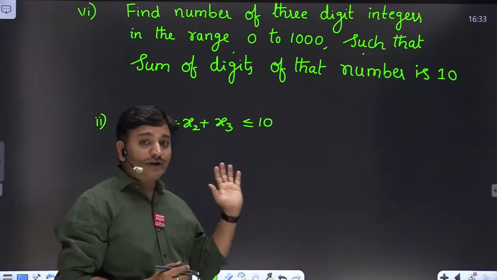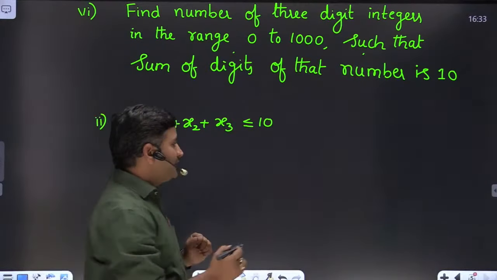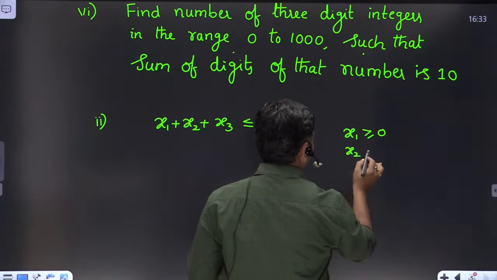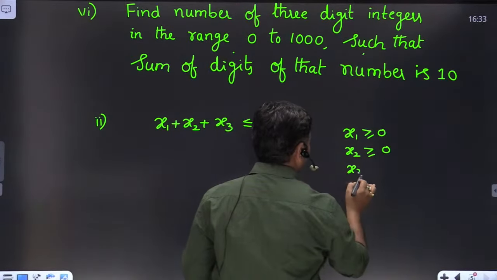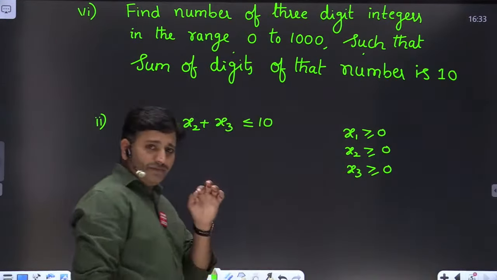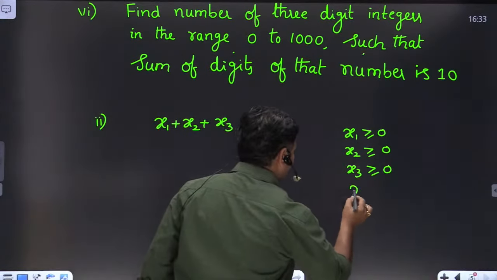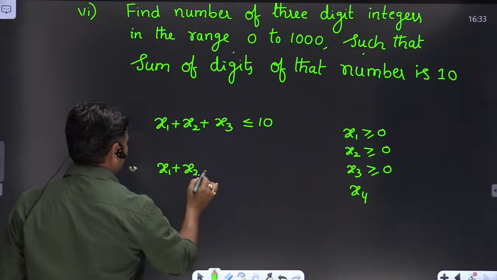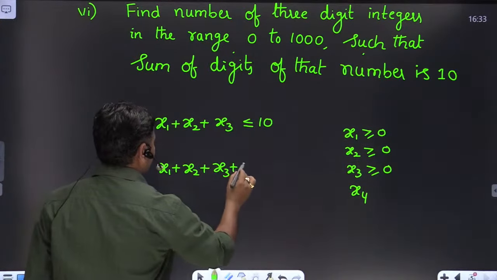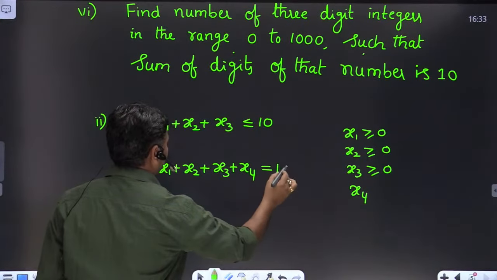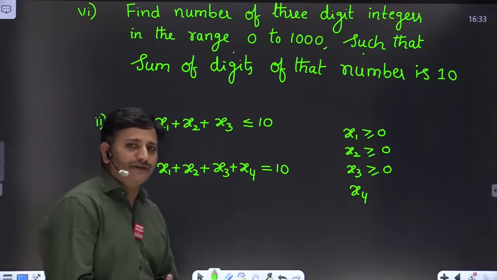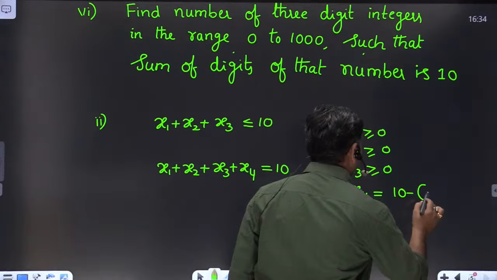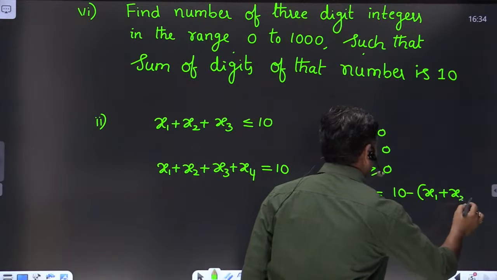And we are trying to find non-negative integer solutions, friends. Since they are non-negative integer solutions, x1 must be greater than or equal to 0, x2 also greater than or equal to 0, x3 also greater than or equal to 0. Now I am taking one dummy variable, that is x4, so that x1 plus x2 plus x3 plus x4 equals 10. Then what is x4 here? x4 must be equal to 10 minus (x1 plus x2 plus x3).